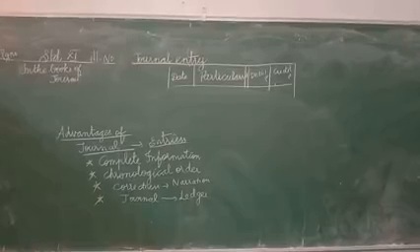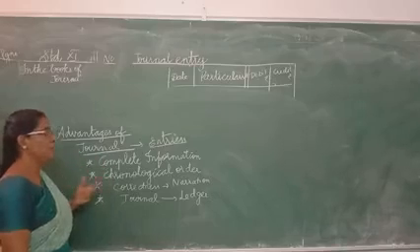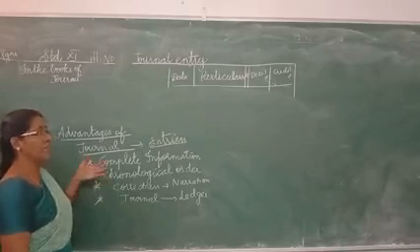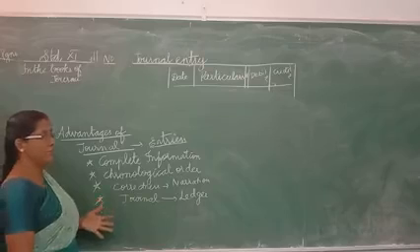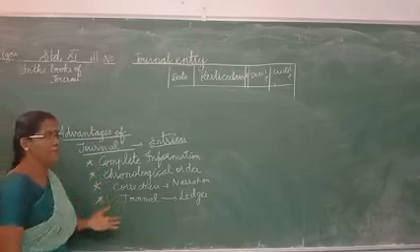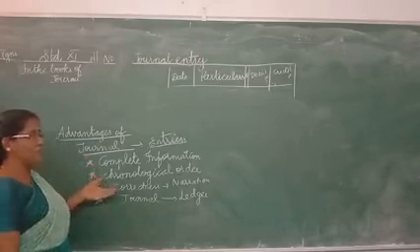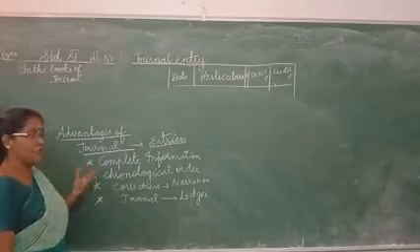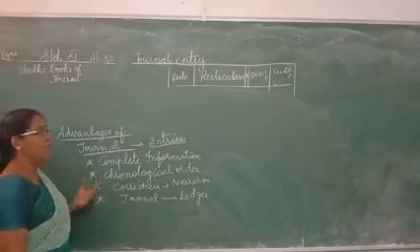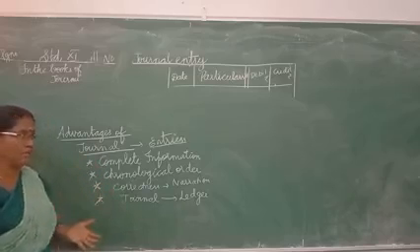Now let us see the advantages of journal entries. What are the advantages? Complete information can be given, as and when the transactions are over, because immediately we have recorded every journal entry. All the journal entries are recorded in a chronological manner, so that we do not omit any entry. So the order of the occurrence of events is very coherent.